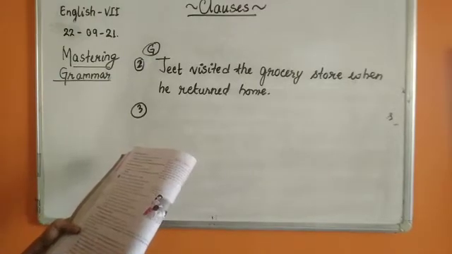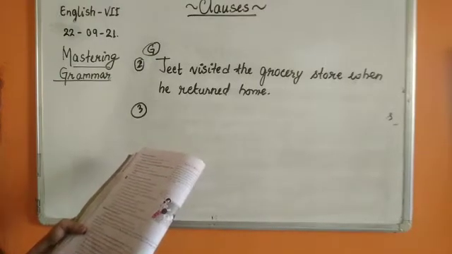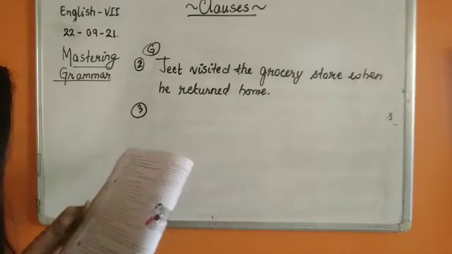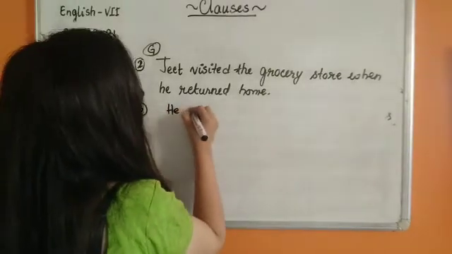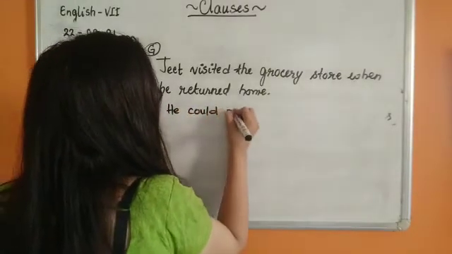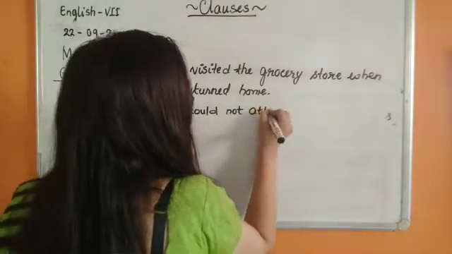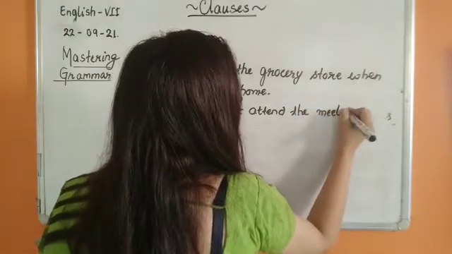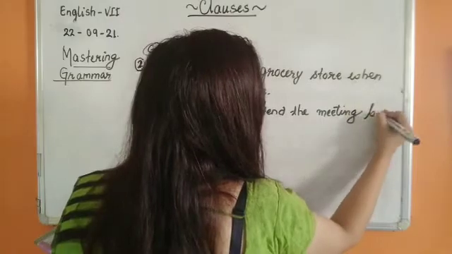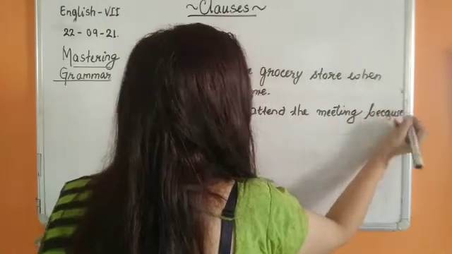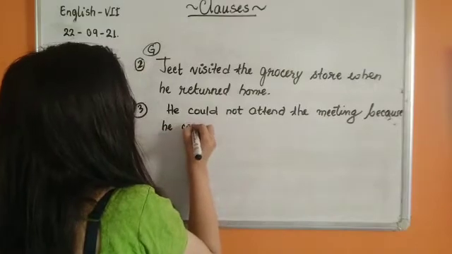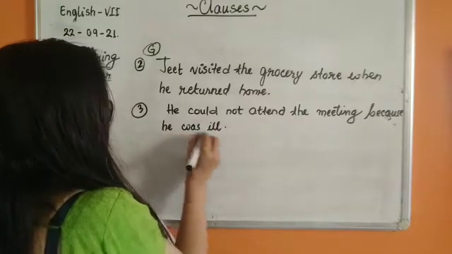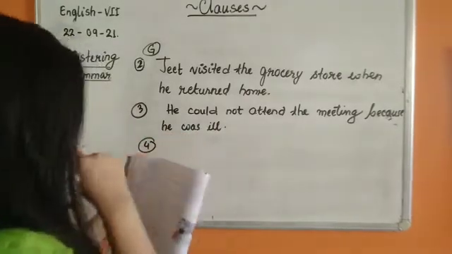Now, he could not attend the meeting because of his illness. So he could not attend the meeting because he was ill. Yes, children? So the word because is there, a subject is there, and a finite verb is there. So yes, our sentence is right.